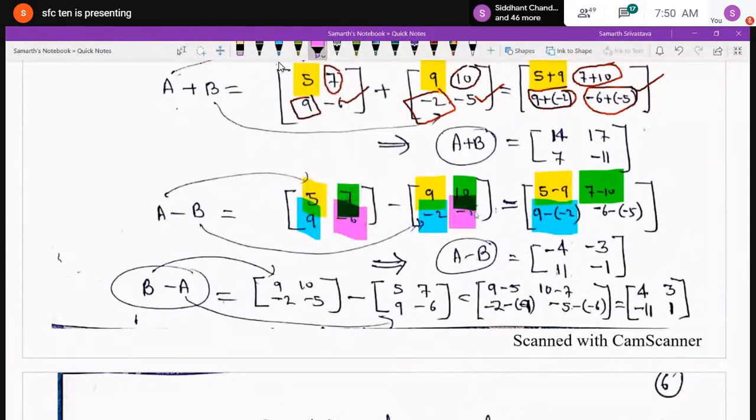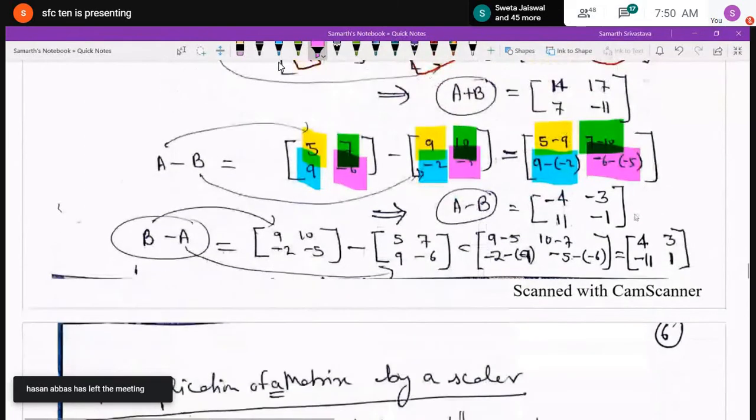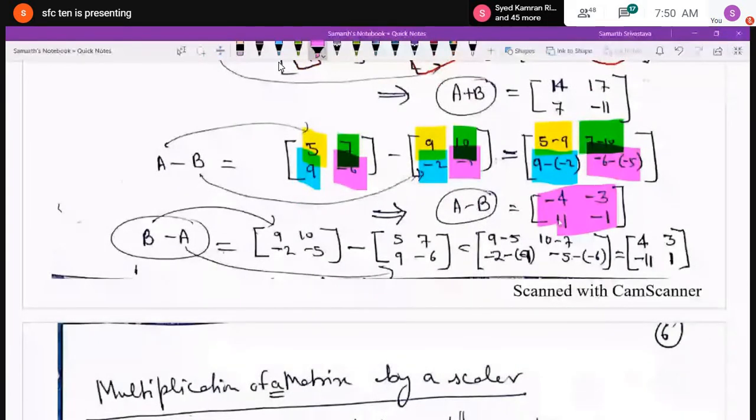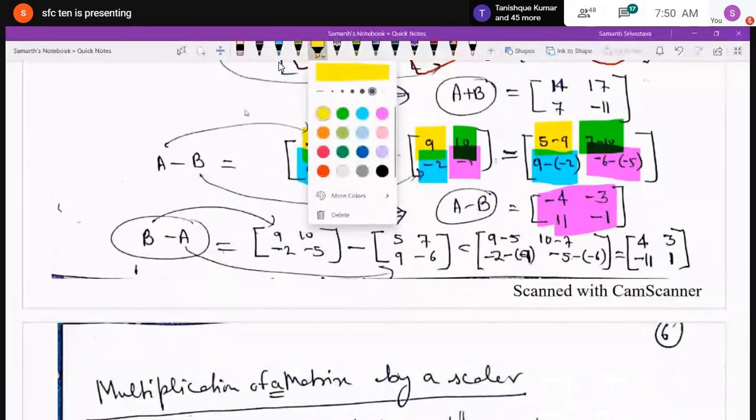When you simplify, you will get A minus B as minus 4, minus 3, 11 and minus 1. Like 5 minus 9 is minus 4, 7 minus 10 is minus 3, 9 minus minus 2, and minus and minus will make it plus, so 9 plus 2 will be 11.